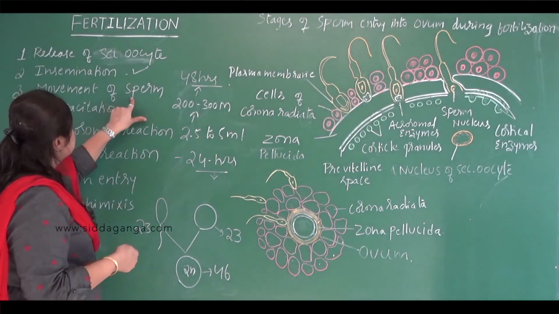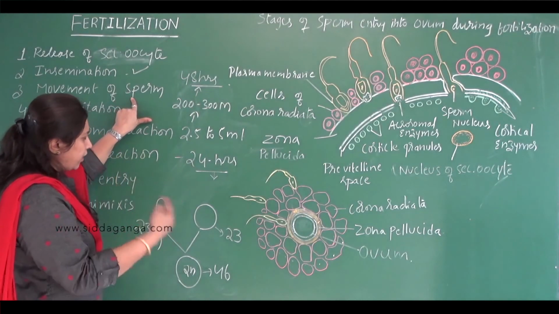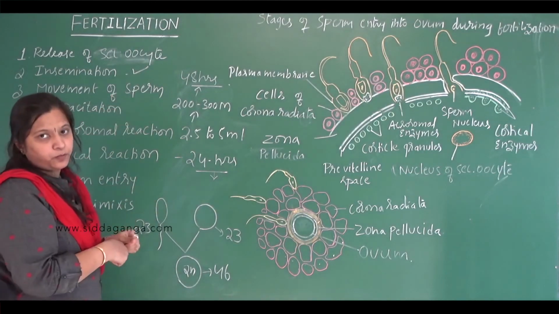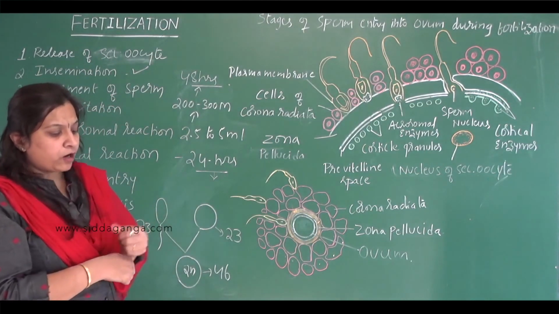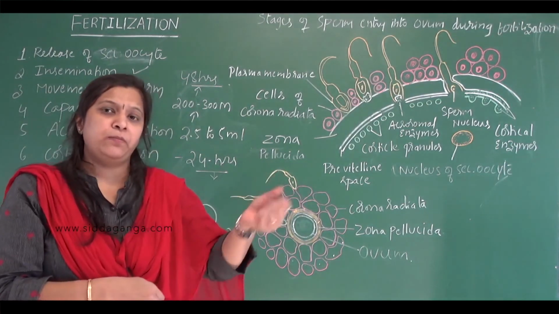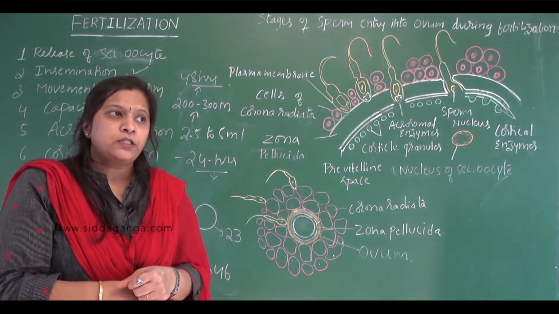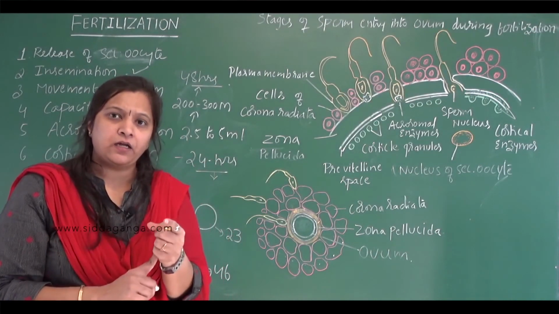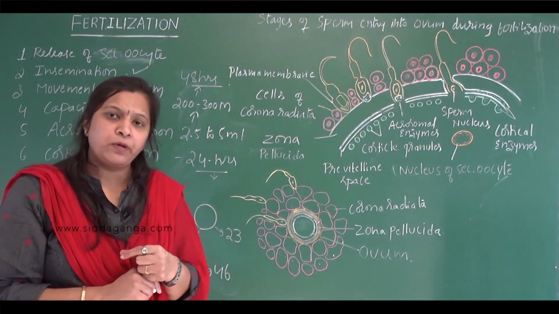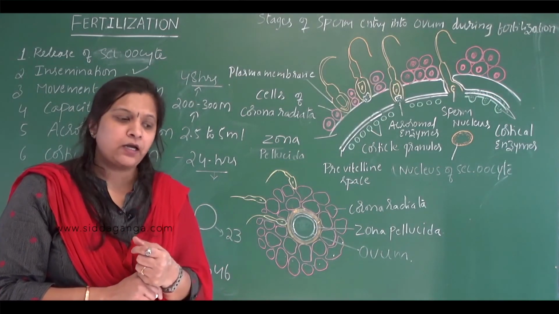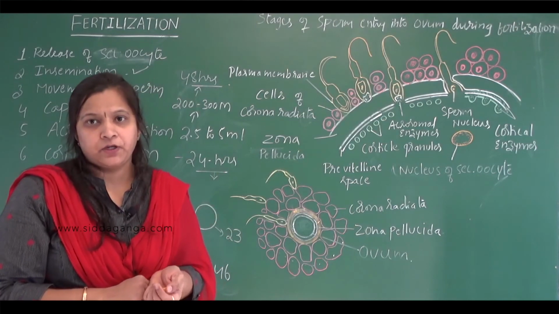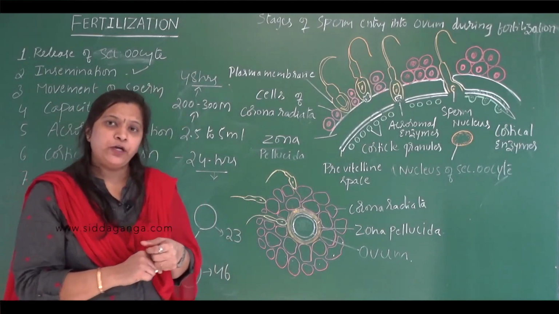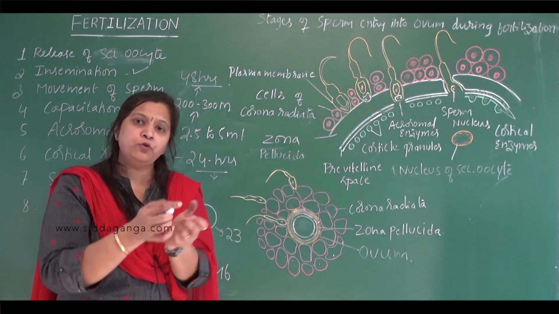So once they are ejaculated into the vagina of the female, they start their traveling. So that is the movement of sperms. How do they travel? What causes the movement of sperms in the female reproductive tract? See, the sperms have flagella. The beating action of the flagella causes the movement of the sperm in the female reproductive tract, along with the prostaglandins. The prostaglandins present in the seminal fluid cause the contraction of the smooth muscles of the